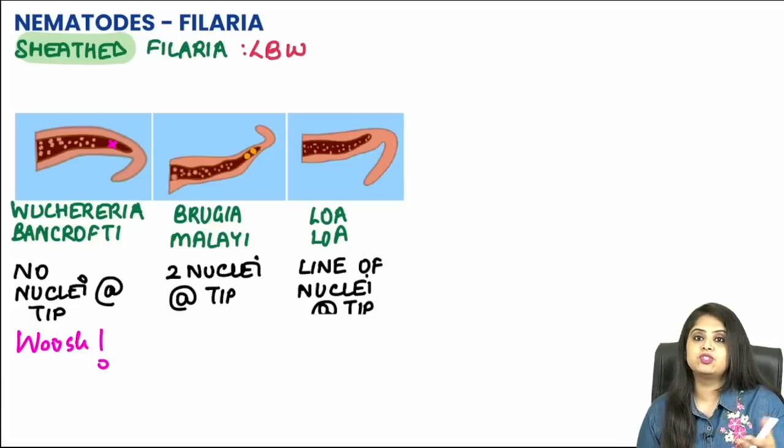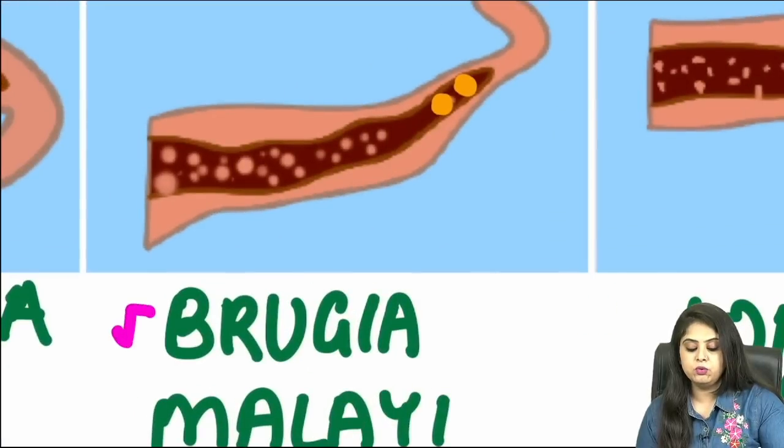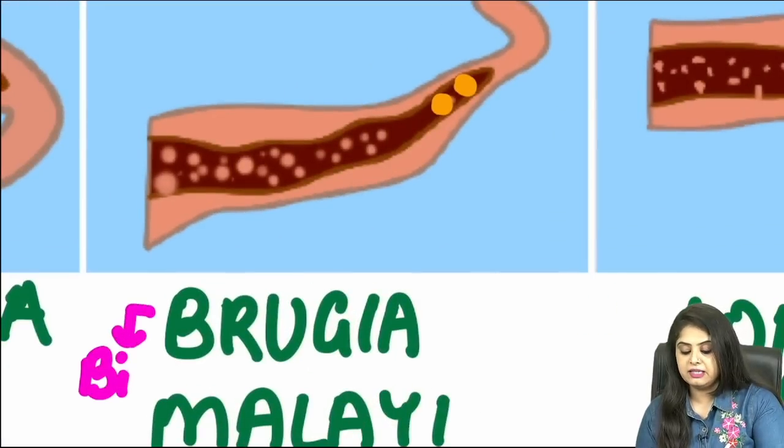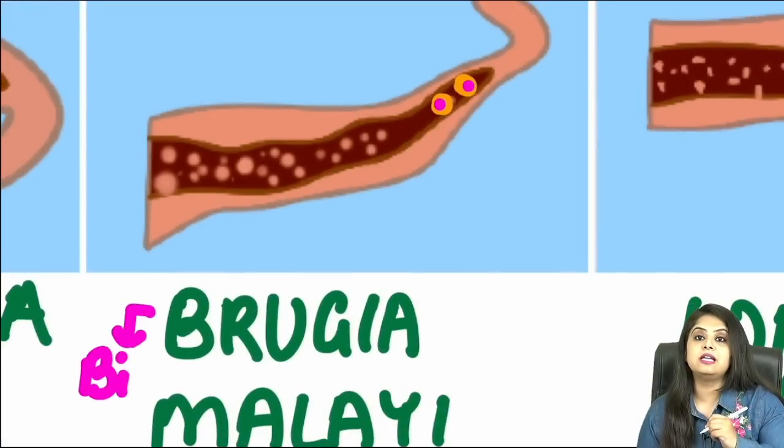There is magic, whoosh, they have vanished, so there are no nuclei. When I talk about Brugia malayi, Brugia reminds me of "bi", which tells me that there are 2 nuclei present at the tail tip.